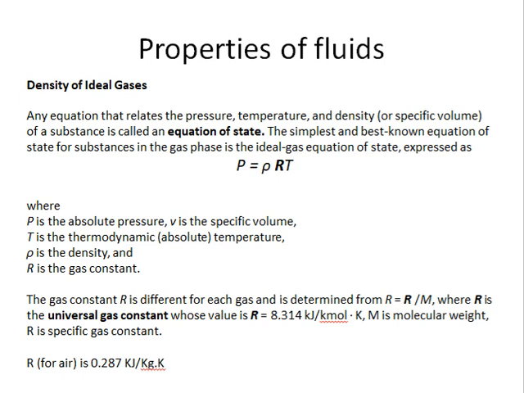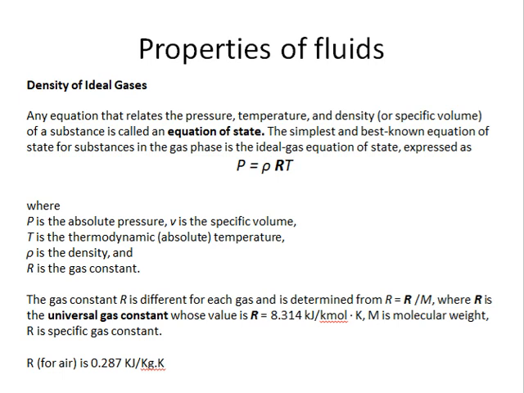Moving on. Now, this is a slightly different topic: how to calculate the density for an ideal gas. So far we have not discussed different types of fluids, but there is one type of fluid called an ideal gas. Ideal gases are those in which the intermolecular interaction between the gas molecules is minimal, because of which there is negligible viscosity, a property we are going to discuss in the later part. Fine, so those are called ideal gases.